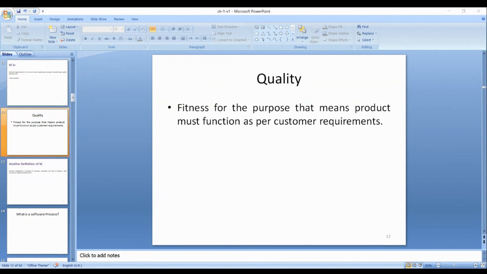The customer must be satisfied. Yes, if you apply quality standards, the result will be high quality.